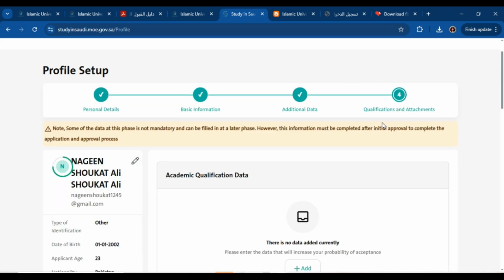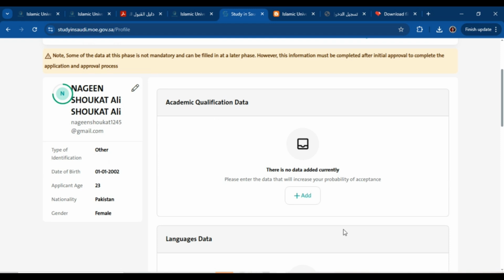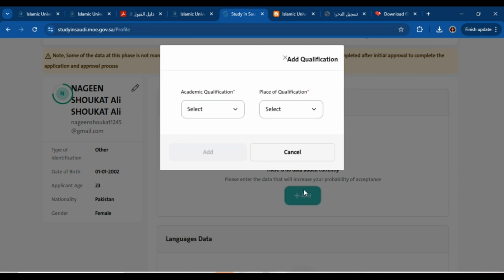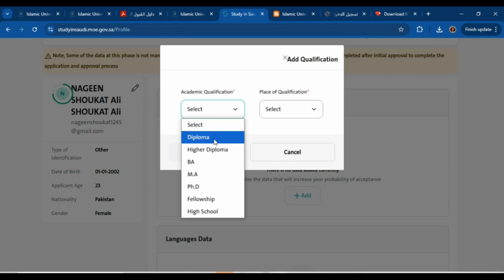The next tab is qualification and attachments. Here you have to add your data for academic qualification. Click on add, and here you have to select. If you are applying for bachelor, then you have to attach your diploma, higher diploma or high school data for your college degree details. If you are applying for master or PhD, then you can attach your BA or MA data. Okay, so let's suppose you are applying for bachelor.